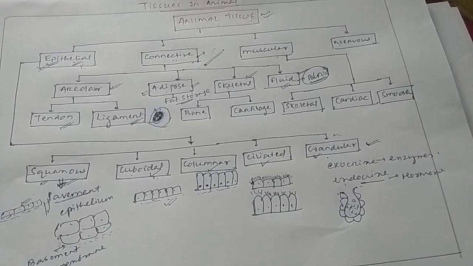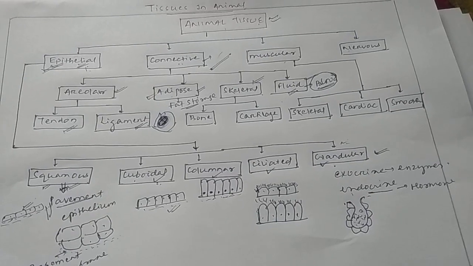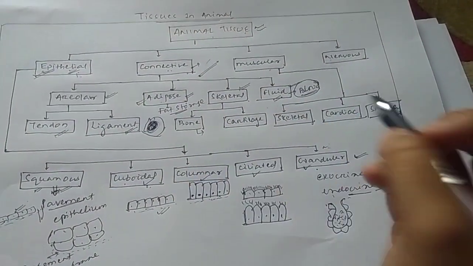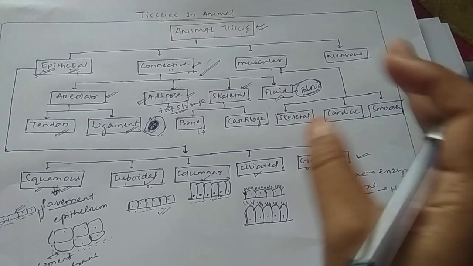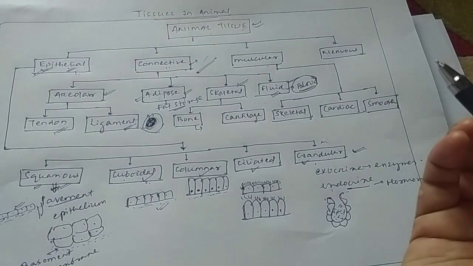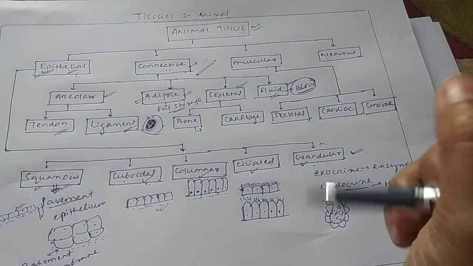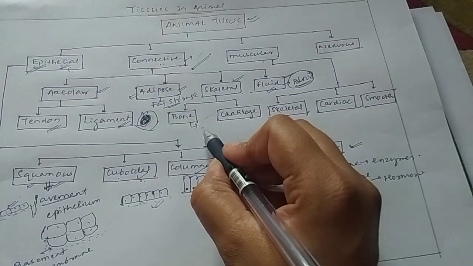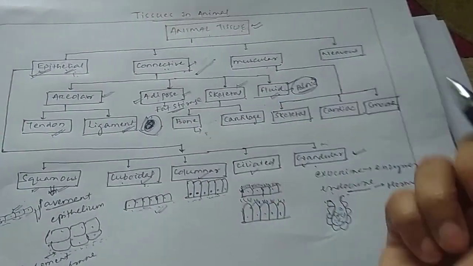So what does bone do? What is the function of bone? Actually, bone gives the structure to the body, right? If you remove all the bones from yourself or any other organism, then there will be only muscles remaining, and it will flatten, right? It won't get any structure. So